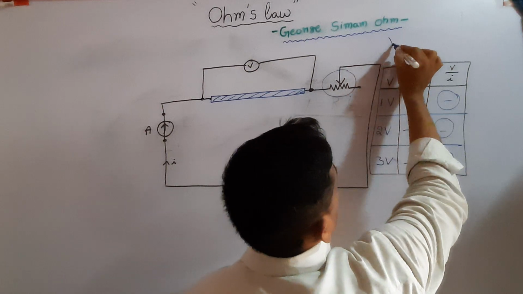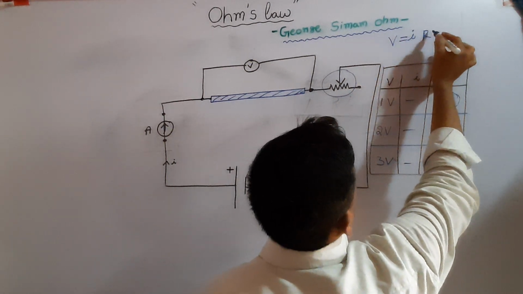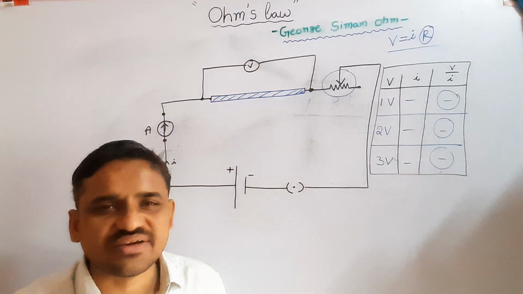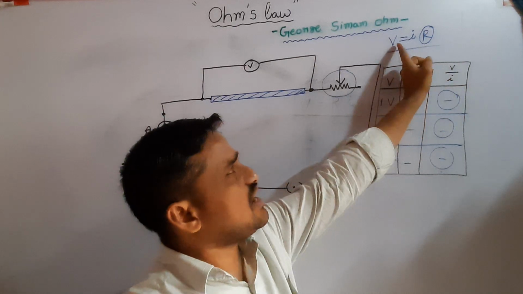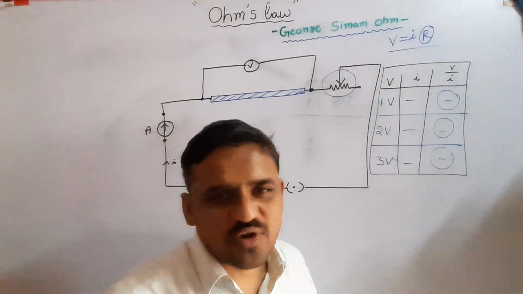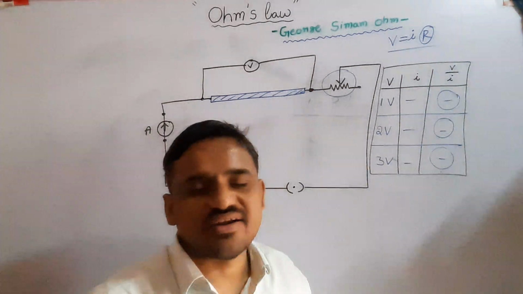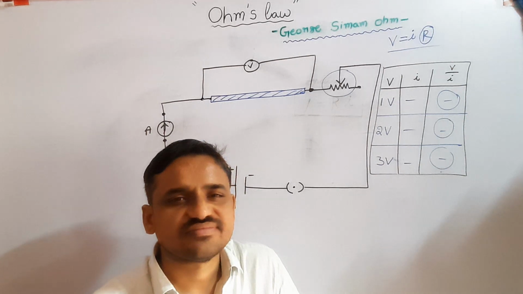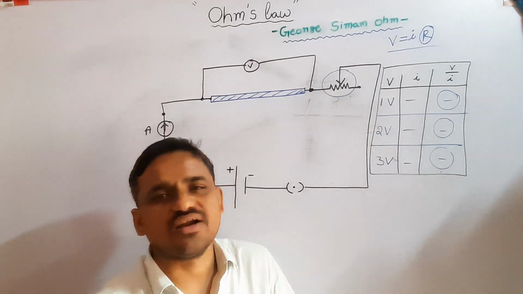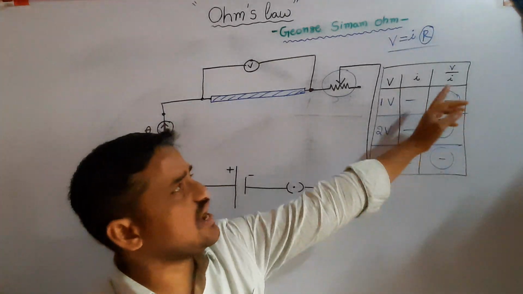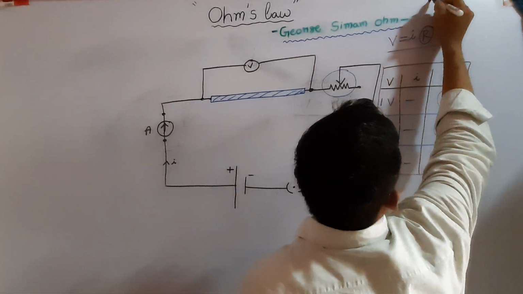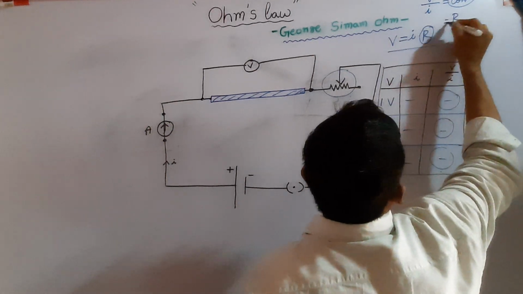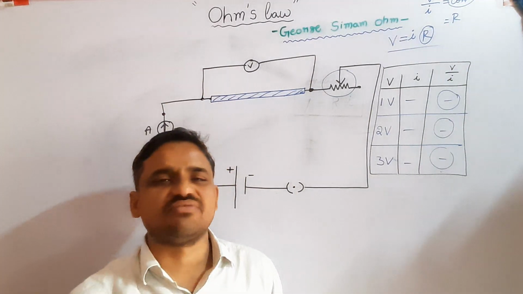According to Ohm's law, V equals IR, where R is the resistance of that conducting wire. The ratio of potential difference and current flowing through a conducting wire is called the resistance of that wire. This is called Ohm's law. The ratio of potential difference and current flowing through the wire is a constant. Such a constant is called the resistance of a conducting wire.